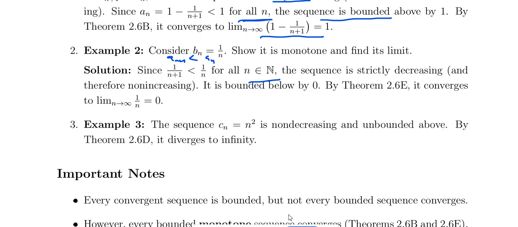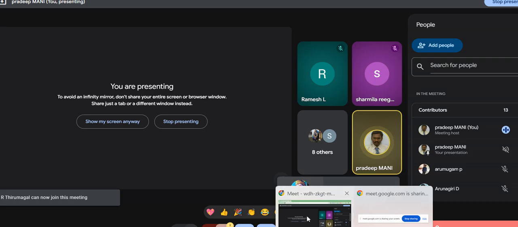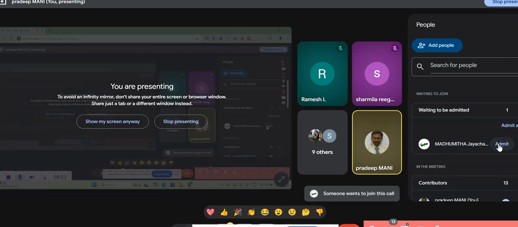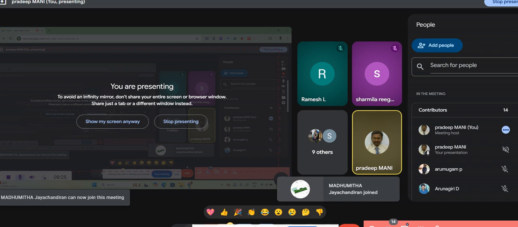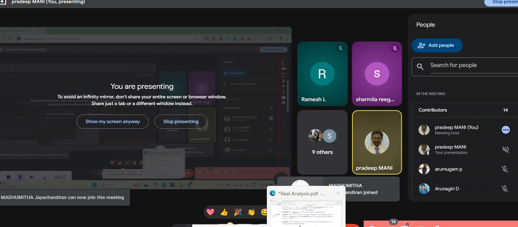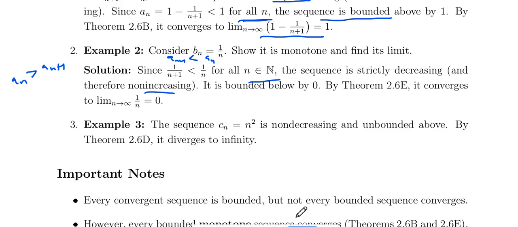Am I correct? an plus 1 is less than an, an is greater than an plus 1, greater than an plus 2, like that. So this is the decreasing sequence, that means a non-increasing sequence. Non-decreasing sequence, decreasing sequence, non-increasing sequence.